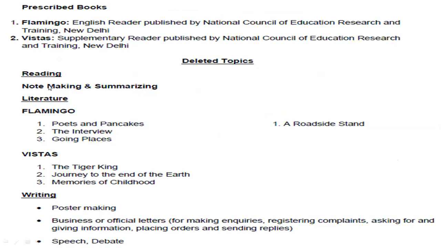Deleted topics are given like this. From the reading section, note making and summary were coming since last year, but this year note making and summary are deleted from the syllabus. This is the major change. From the literature part, the first book is Flamingo. From Flamingo, the 6th chapter Poets and Pancakes is deleted.